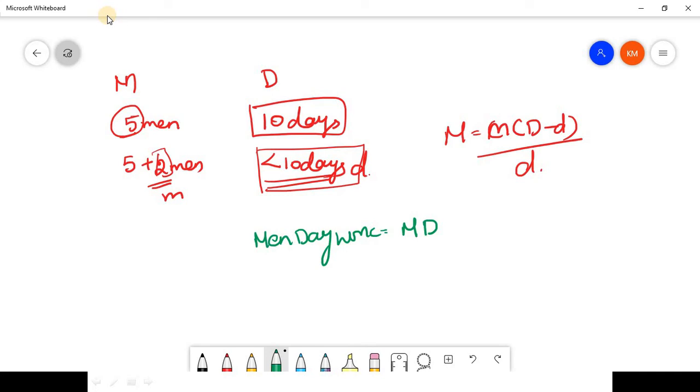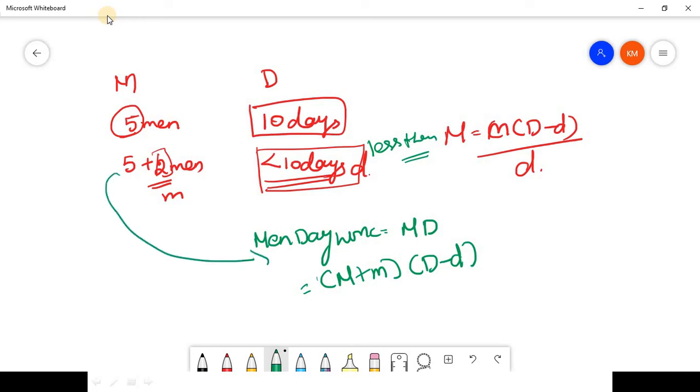Now what they have said is, M men were available initially and an additional small m men were there, and they took D minus d days to complete the work. So they did the work in d days less, D minus d days. Now I have written the men-day work for the additional men.